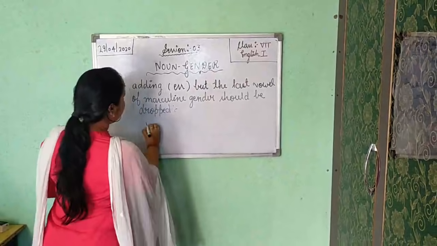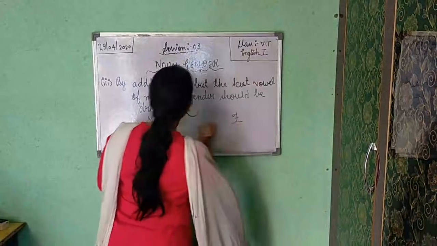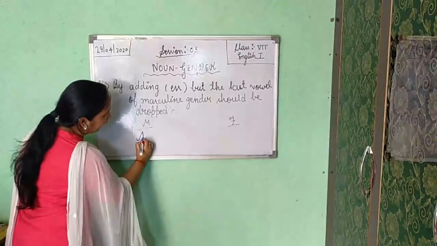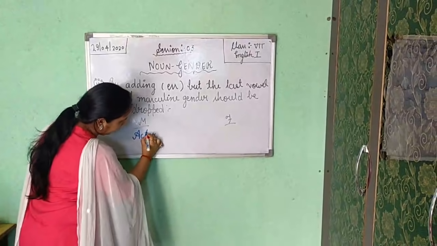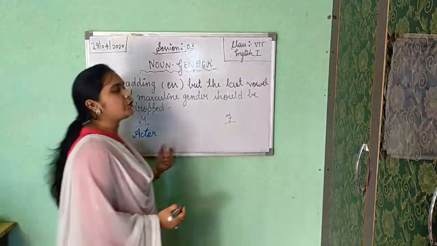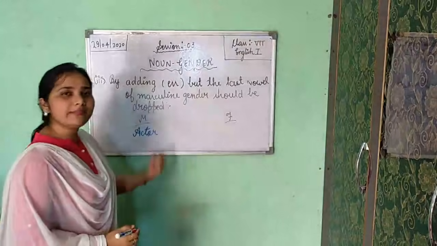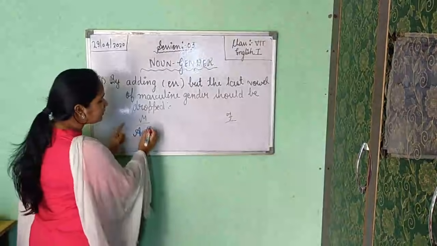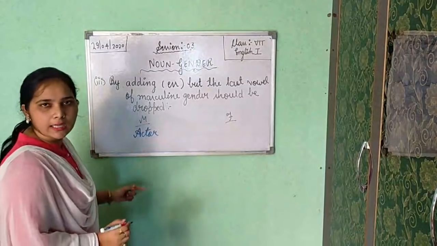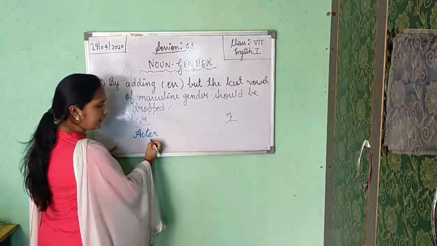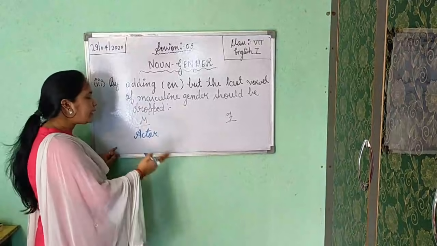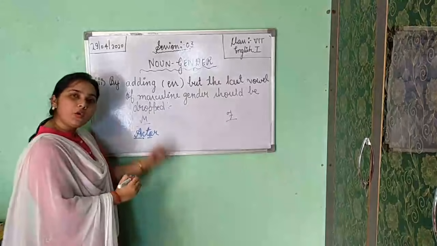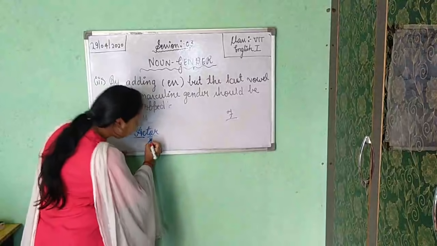For example, in masculine again, M for masculine, F for feminine. If you are getting, for example, actor. Okay, actor, the male who is doing acting, that person is known as actor. So when you are changing into feminine, which one is the last vowel you are getting in actor? A, C, T, O, R. Here you are getting two vowels. First one is A and the second is O. So this O will be dropped.